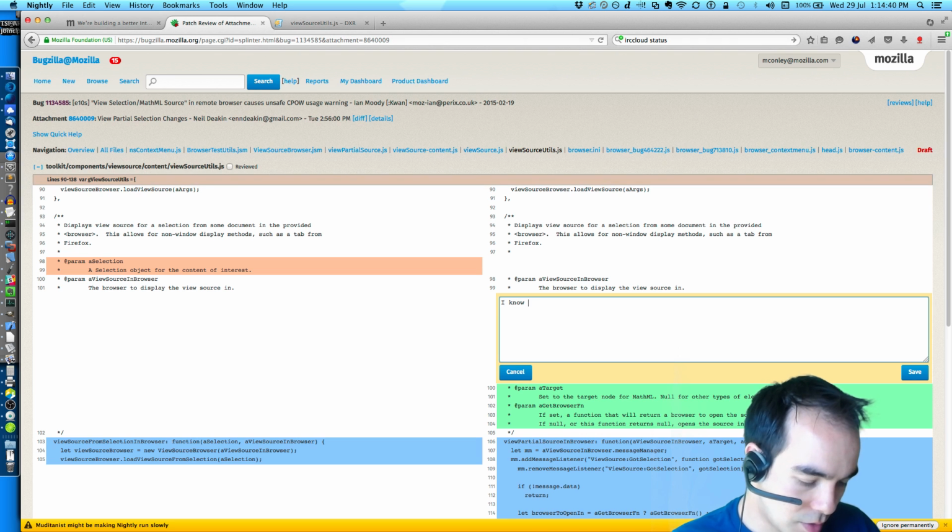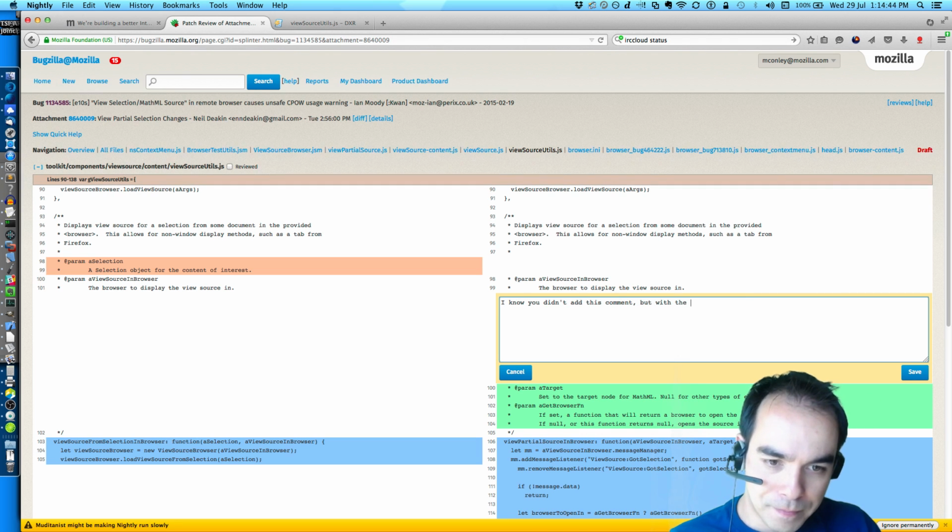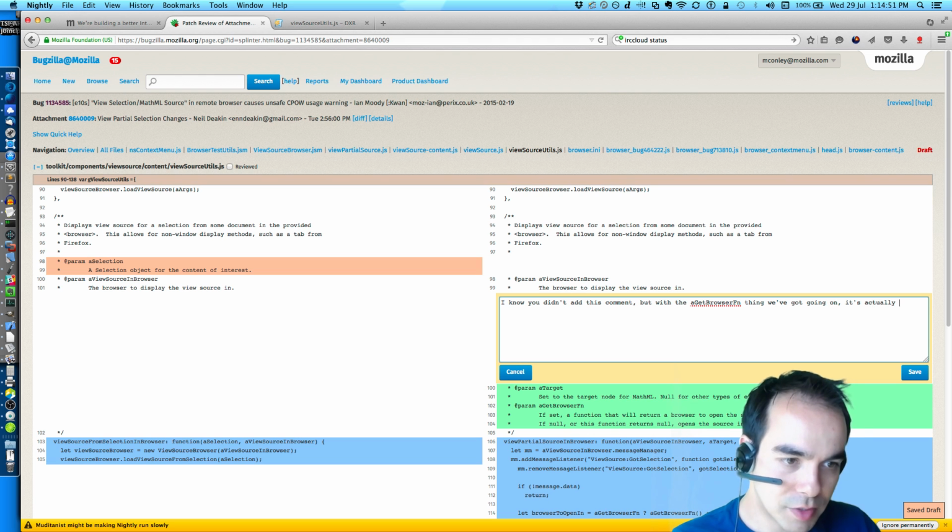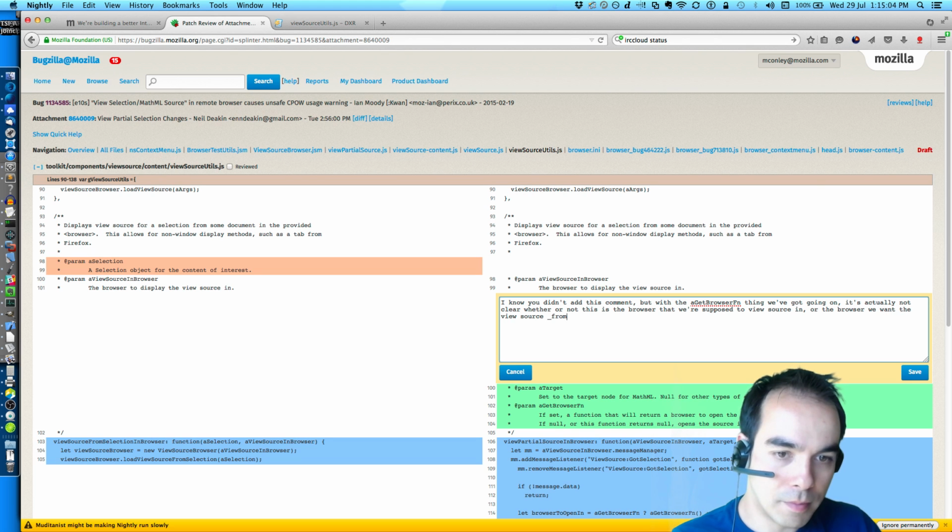I know you didn't add this comment, but with the any get browser thing we've got going, it's actually not clear whether this is the browser that we're supposed to view source in, or the browser we want to view the source from.